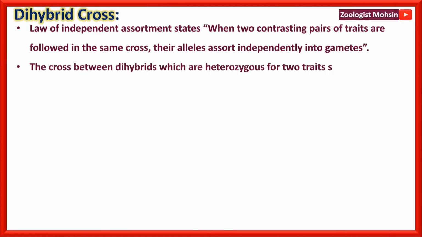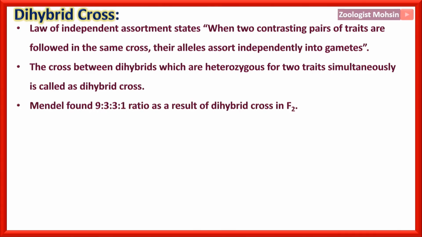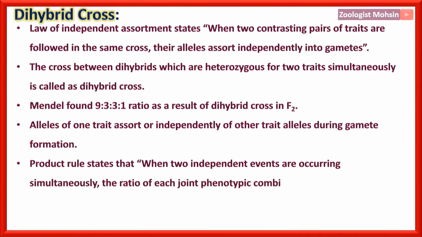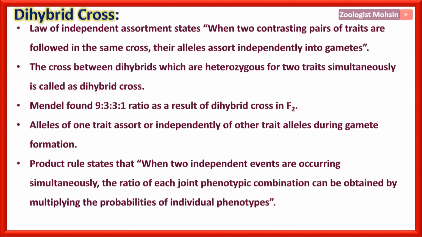The cross between dihybrids which are heterozygous for two traits simultaneously is called a dihybrid cross. Mendel found a 9:3:3:1 ratio as a result of a dihybrid cross in F2. Alleles of one trait assort independently of the other trait's alleles during gamete formation. The product rule states that when two independent events are occurring simultaneously, the ratio of each combined phenotype can be obtained by multiplying the probabilities of the individual phenotypes.